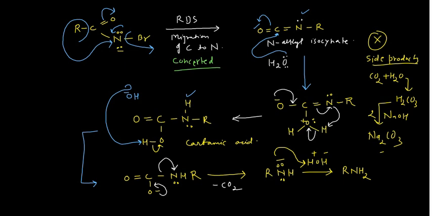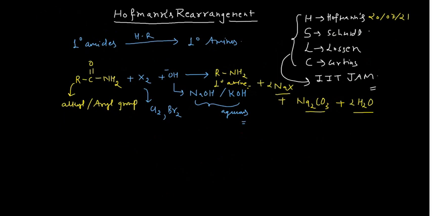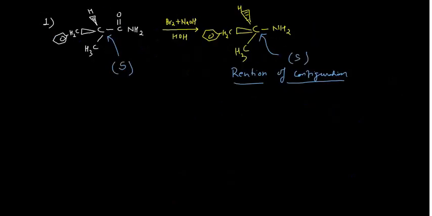It is a very, very important point. If it was not a concerted mechanism, then stereochemistry could be lost, because the detached group may lose the stereochemistry. So this is the proof by which we can say it's a concerted mechanism, and the migrating group is always attached to the system. It is not detaching from here. This is one of the proofs which is something very, very important. And again, I can give you various kinds of proof. Say another reaction I can give you.